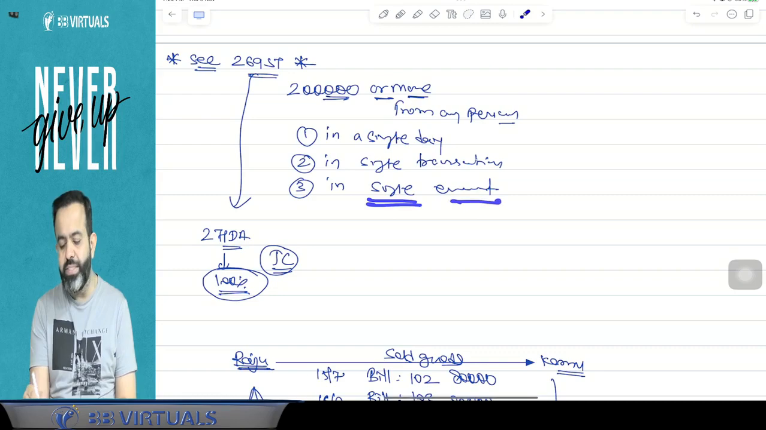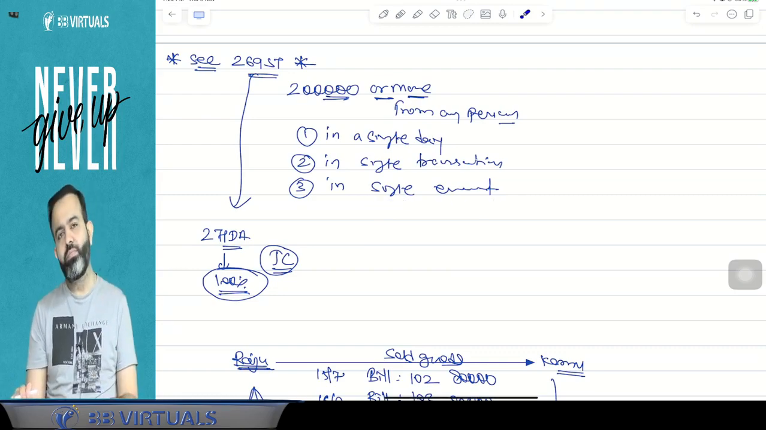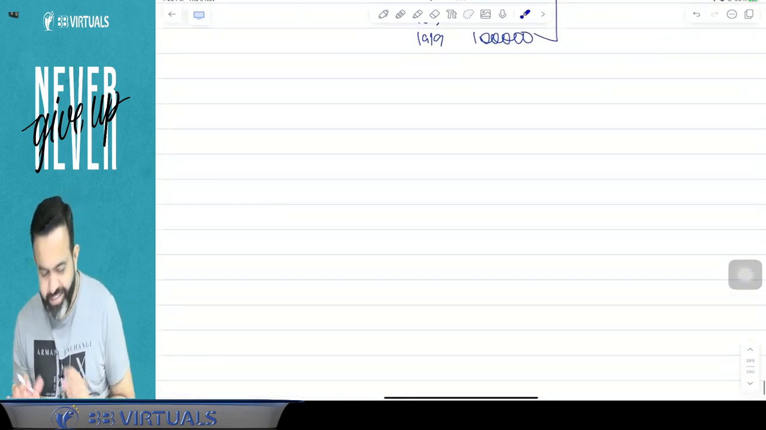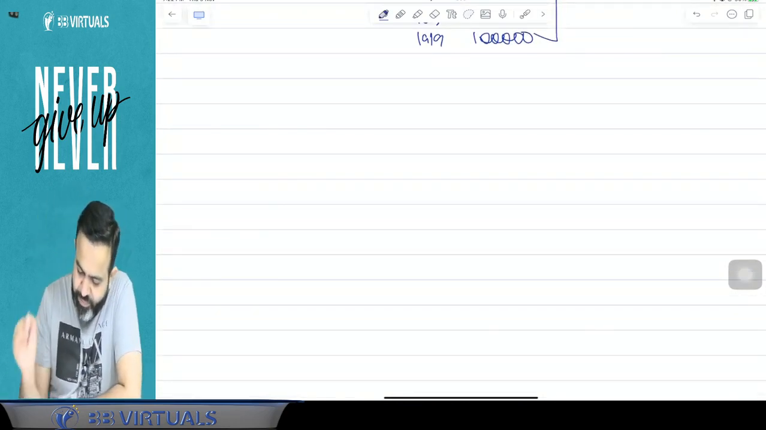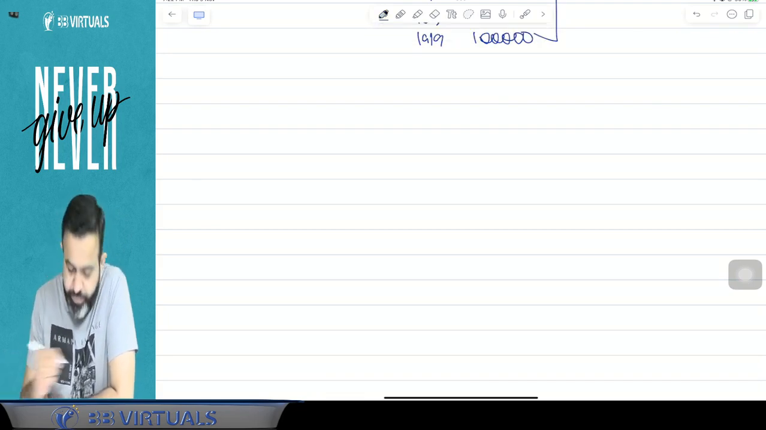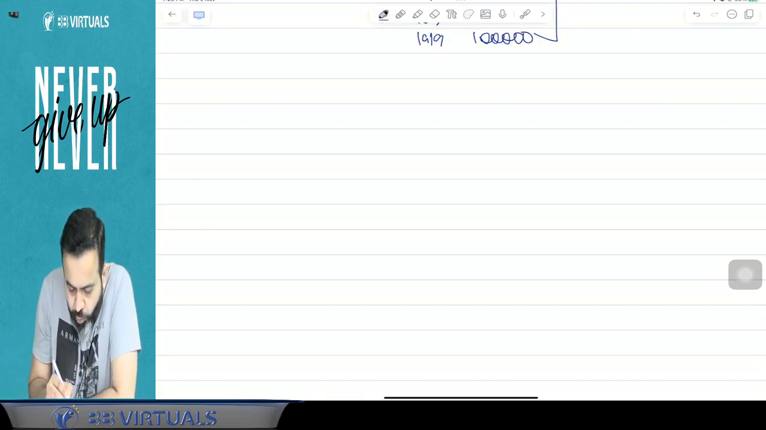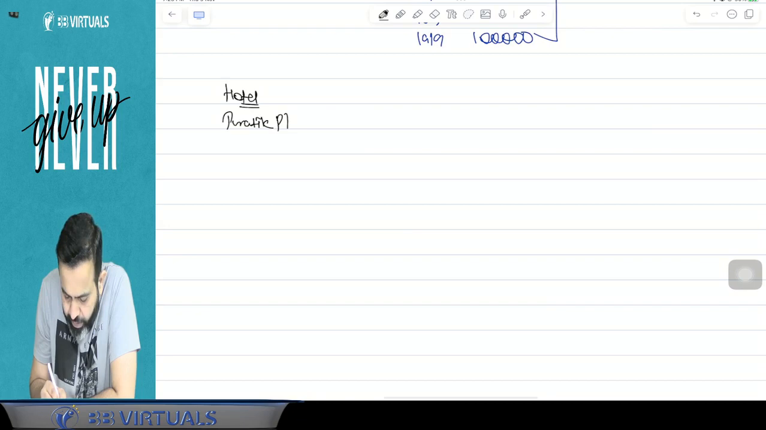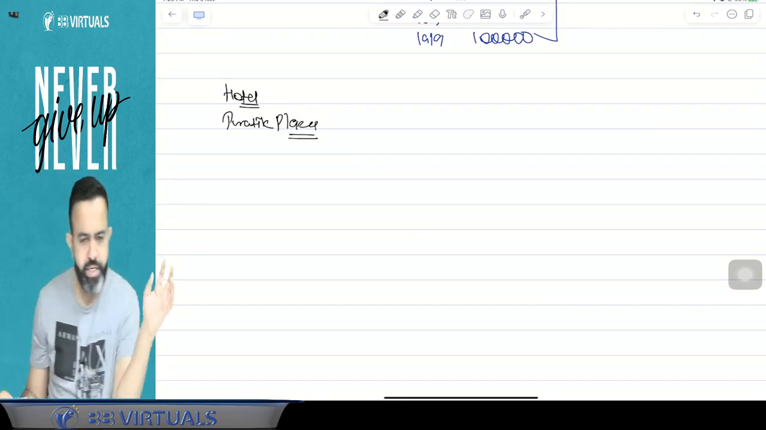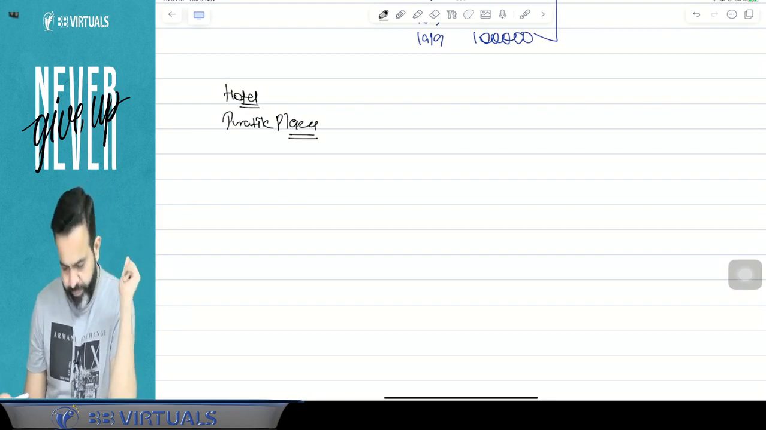And in relation to a single event. Now, what is the meaning of a single event? I am going to explain it to you. Single event, I can take an example. Suppose guys, there is a marriage hall, a hotel. The hotel name is, suppose, Pratik Plaza. For example, there is one hotel named Pratik Plaza.